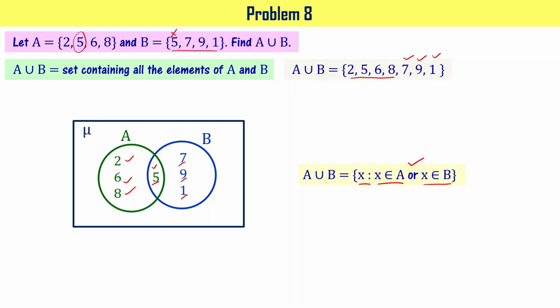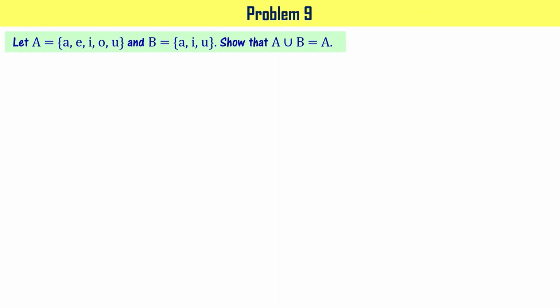Let's go to the next problem, that is problem number 9. Let A be the set containing all the vowel letters, those are A, E, I, O, U, and B containing letters A, I and U. Show that A union B is equal to A. We know that A union B is the set containing all the elements of A and B, right?